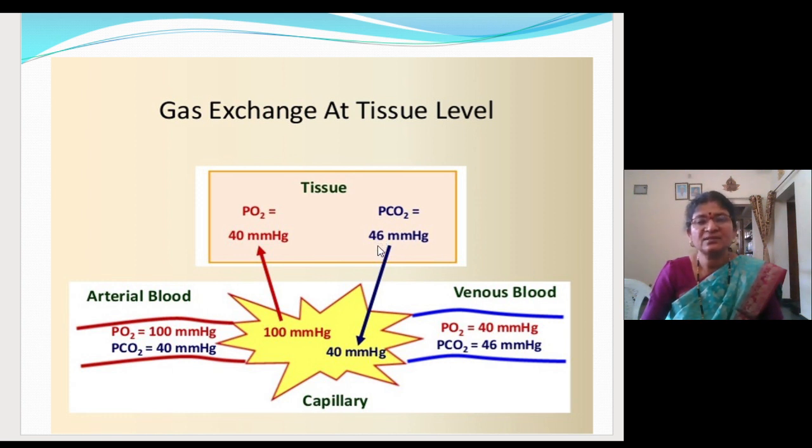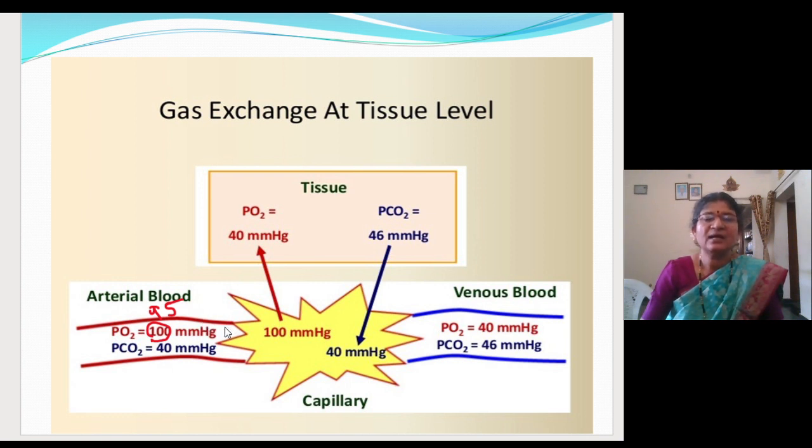You can remember this as even 45 mm of mercury. Fine. Now, arterial blood. You know arteries always carry oxygenated blood, and here the partial pressure of oxygen will be 100 mm of mercury. In the NCERT it is given 95 mm of mercury. I told you little variations will do. So 100 also you can write, because more oxygen is there.